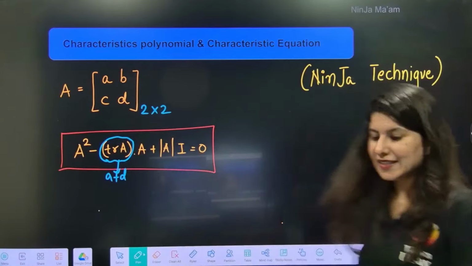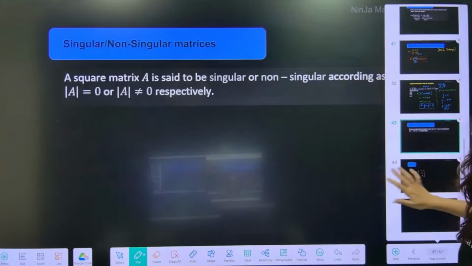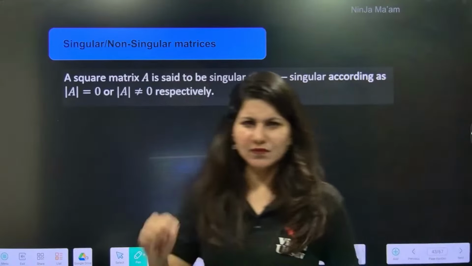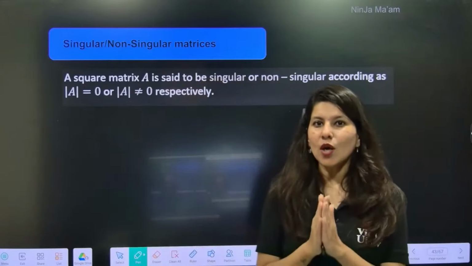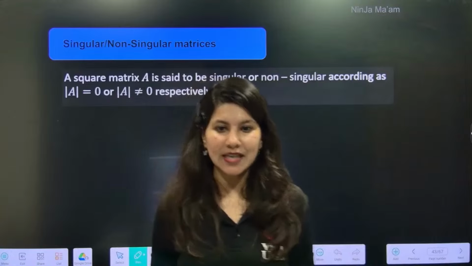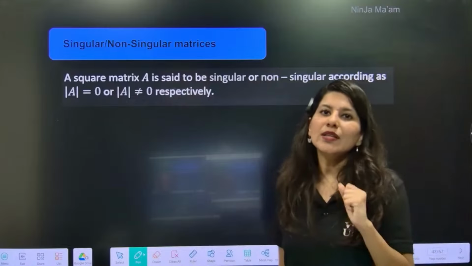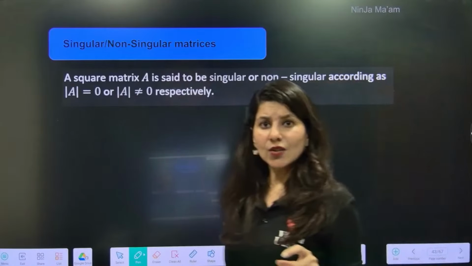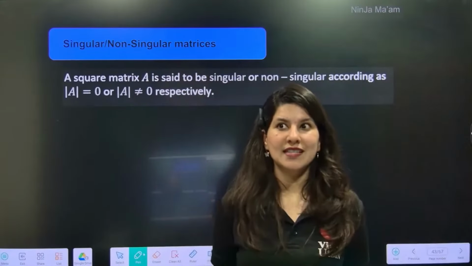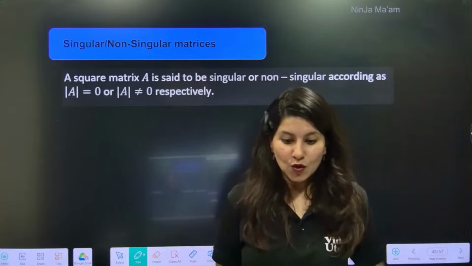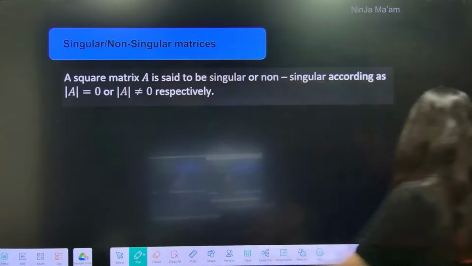All right, chalo. Let's start the next thing, which is some terms related to matrix. Ready for it? What is a singular matrix? Can anybody tell me? Singular matrix means determinant value equal to 0. Non-singular means determinant value non-zero. Can you see? Singular 0, non-singular non-zero.